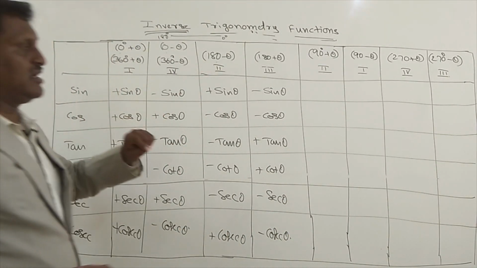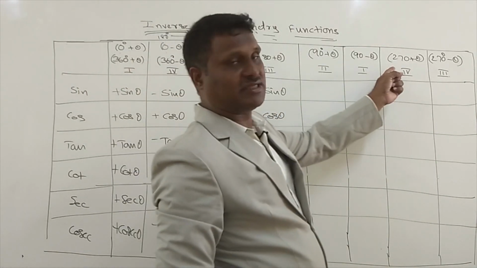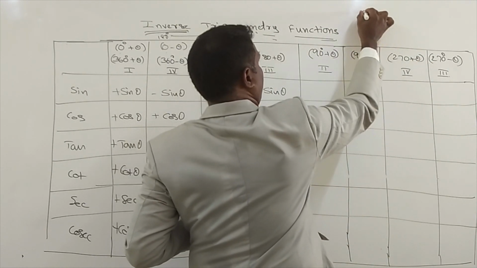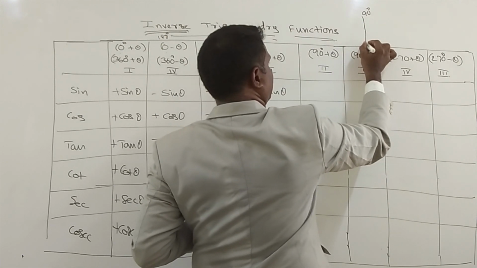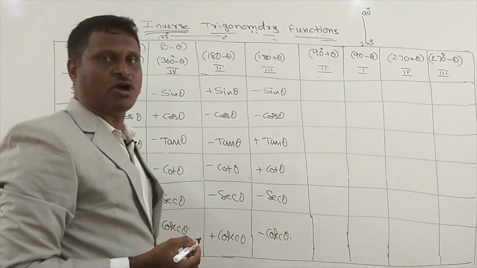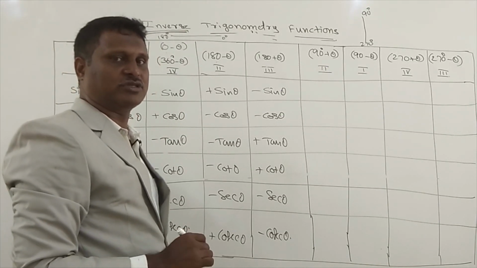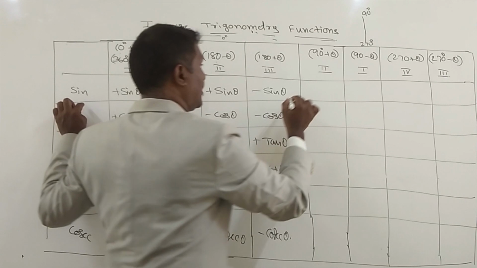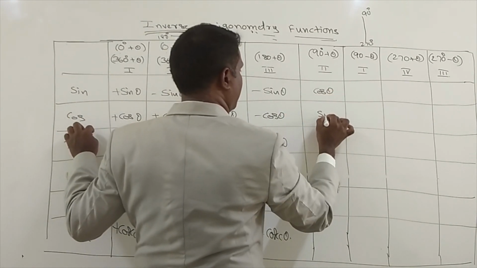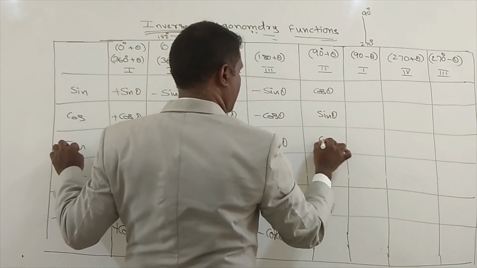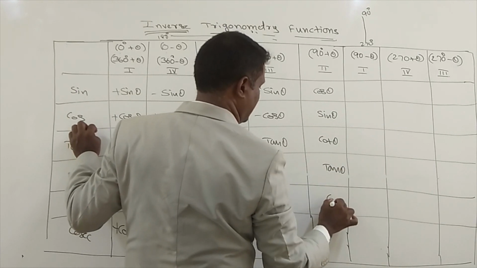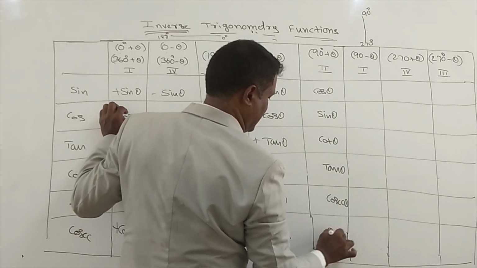Again, 90 plus theta, 90 minus theta, 270 plus theta, 270 minus theta. It is the vertical line. Whenever vertical line, sine becomes cos, cos becomes sine. Tan becomes cot, cot becomes tan. Secant becomes cosecant, cosecant becomes secant. Sine theta becomes cos theta and cos theta becomes sine theta, tan theta becomes cot theta, secant theta becomes cosecant theta.